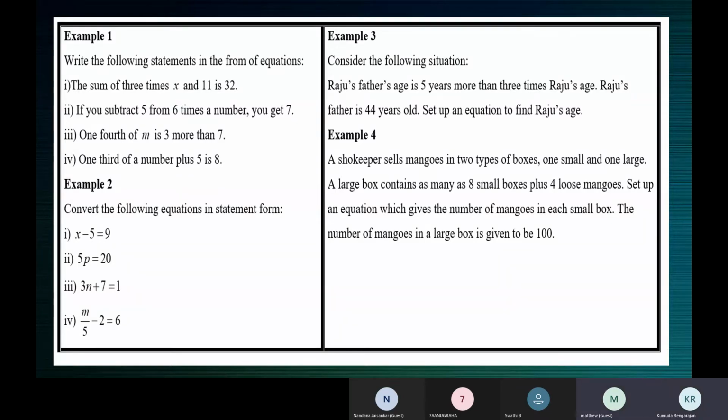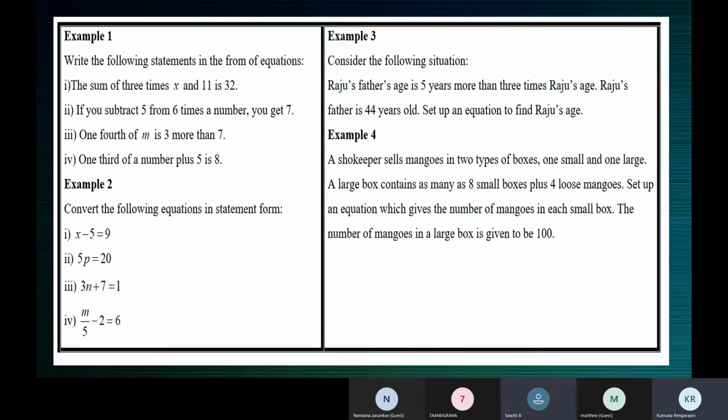Third one, Nandana. Okay, then Swati, third one. Yes, ma'am. Ma'am, 1/4 of m is 3 more than 7. Nandana, you can try the fourth one.